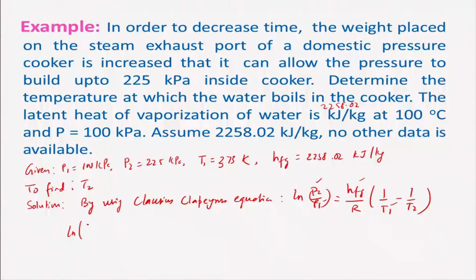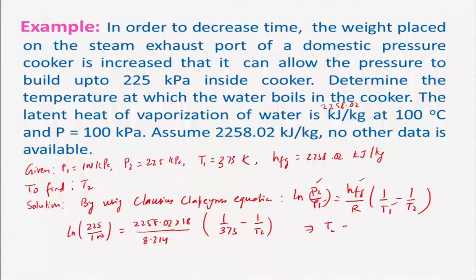You will get very easily the temperature T2. That is, ln of 225 by 100 is equal to HFG, given as 2258.02, divided by R, and of course this is the specific gas constant, 8.314 divided by the molecular weight, 18 for water, times 1 over 373 minus 1 over T2. From this you can get T2 is equal to 124.6 degrees Celsius.